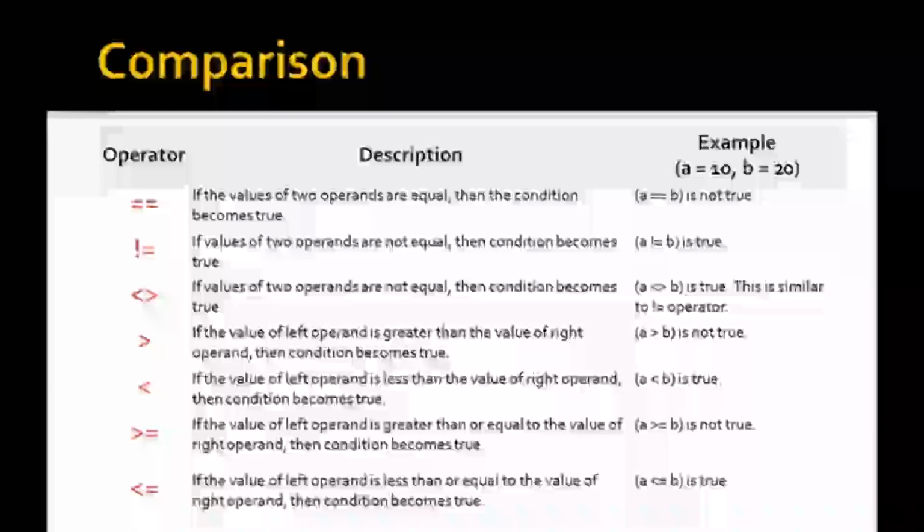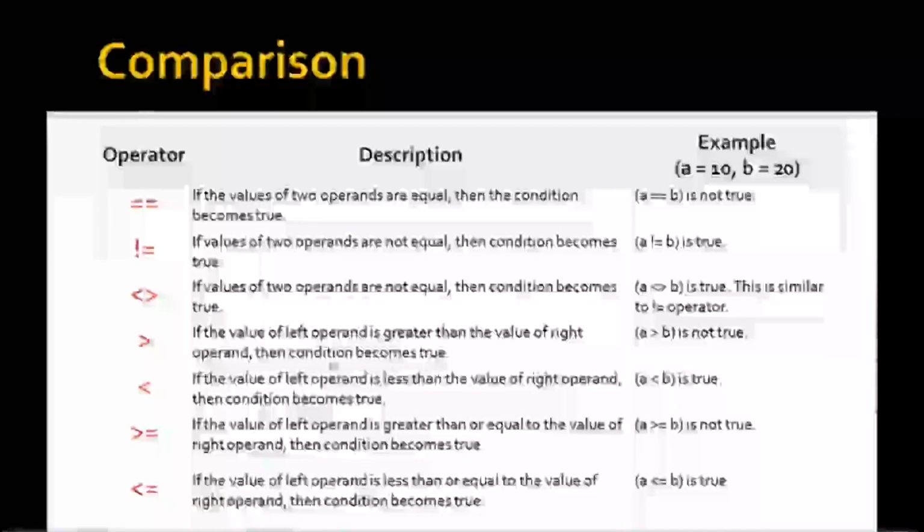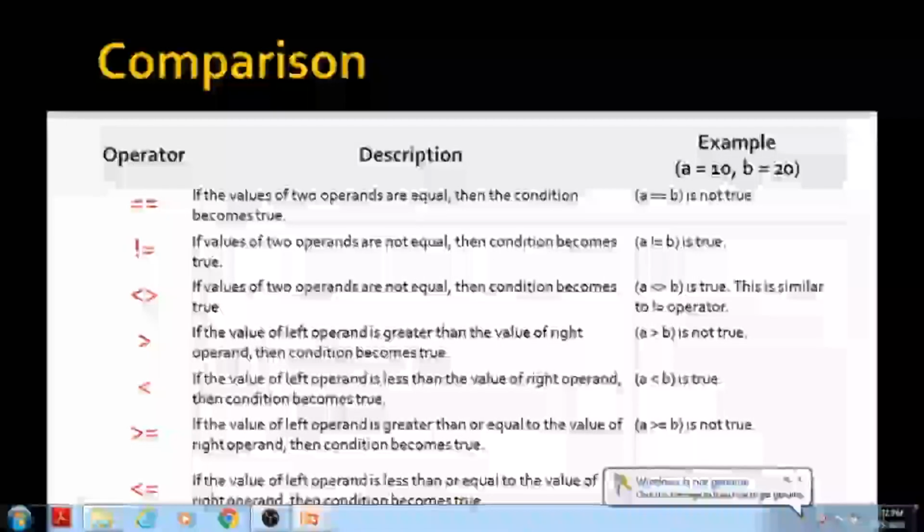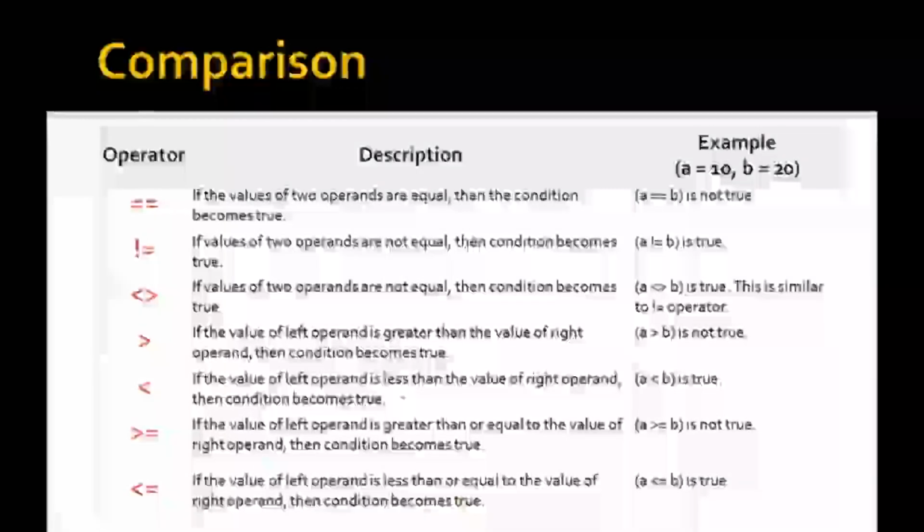Next is the greater than operator. If the value of the left operand is greater than the value of the right operand, then the condition becomes true. Otherwise, the condition will be false. The next operator is less than. This operator is used if the value of the left operand is less than the value of the right operand. Then the condition becomes true. Otherwise, the condition will be false.